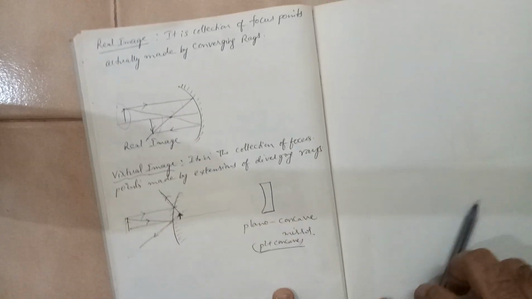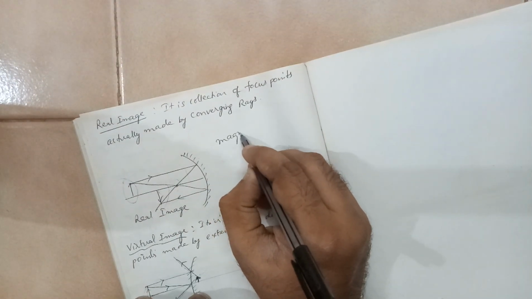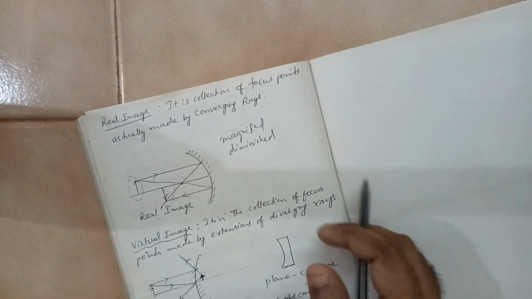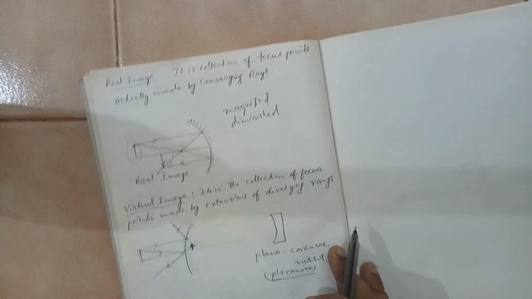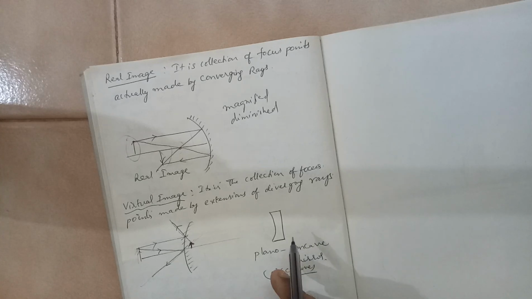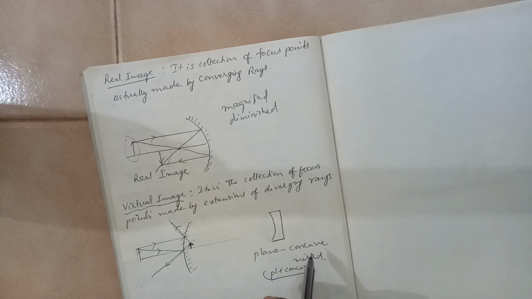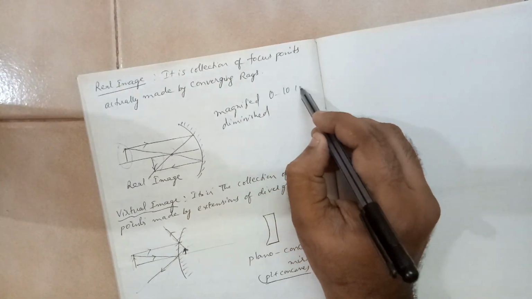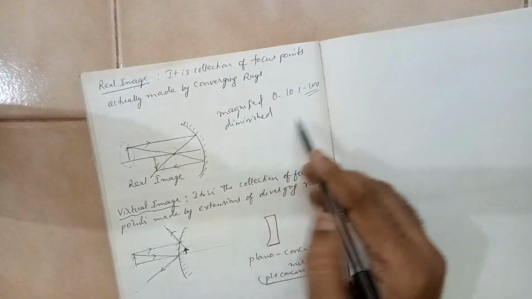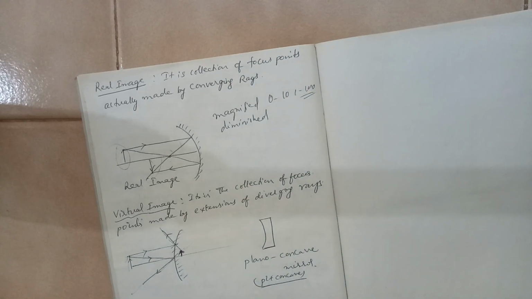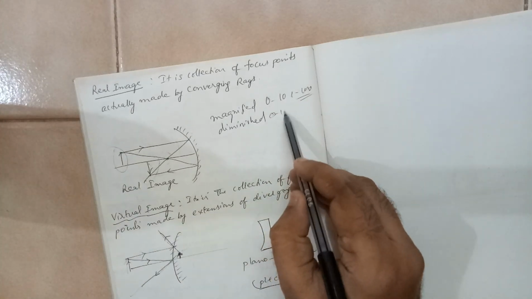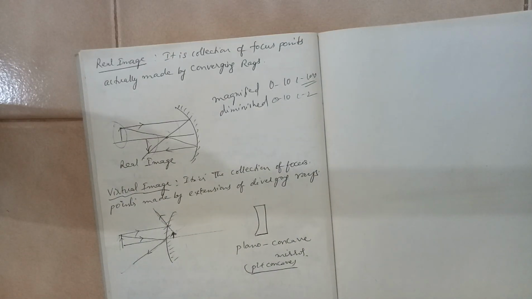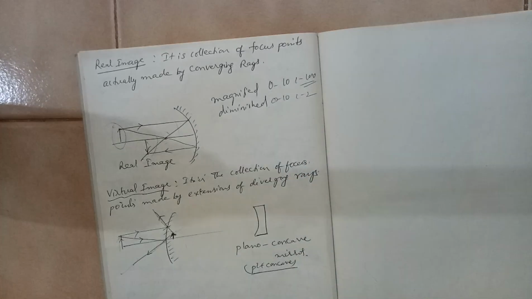Then again you will come across terms such as magnified image and diminished image. Magnification means enlargement. Object size is, let us say, 10 centimeters and image size is 100 centimeters. Is the image bigger or the object bigger? The image is bigger. So it is a magnified image. Diminished: object 10, image 2. Diminished means reduced. And same-sized means object 10, image 10, both the same size.